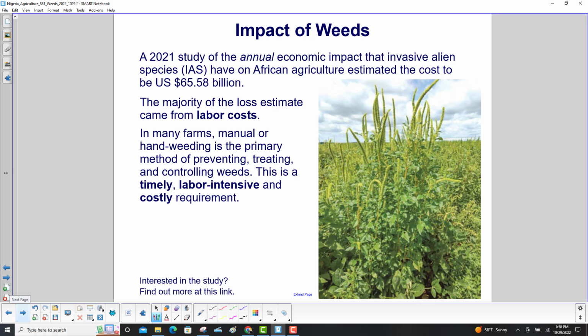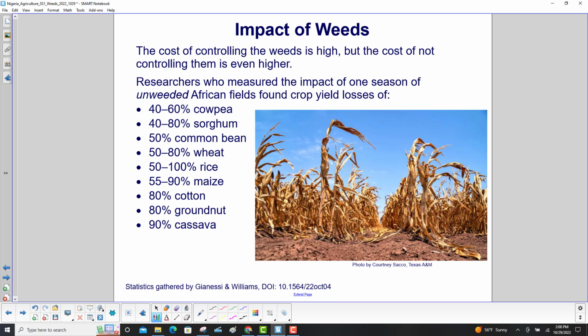A 2021 study of the annual economic impact that invasive alien species have on African agriculture estimated the cost to be US $65.58 billion. The majority of the loss estimate came from labor costs. In many farms, manual or hand weeding is the primary method of preventing, treating, and controlling weeds. This is a time-consuming, labor-intensive, and costly requirement. The cost of controlling the weeds is high, but the cost of not controlling them is even higher.